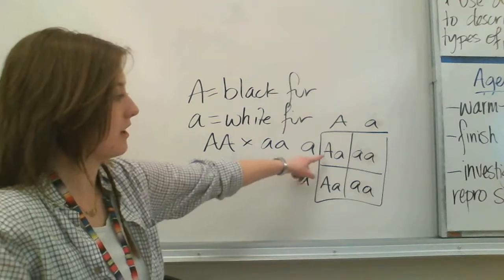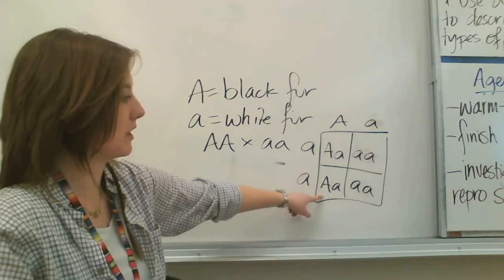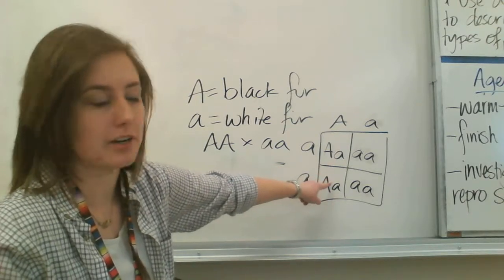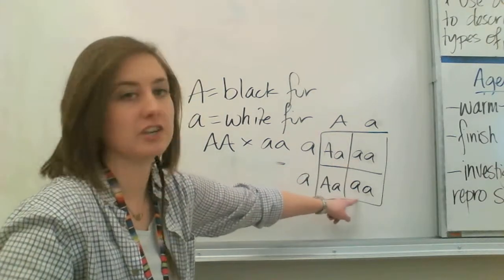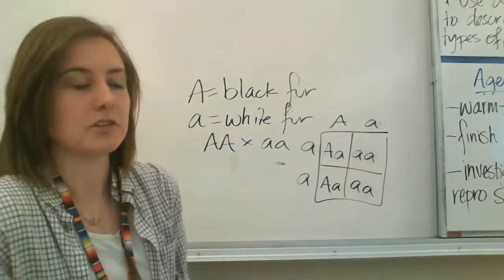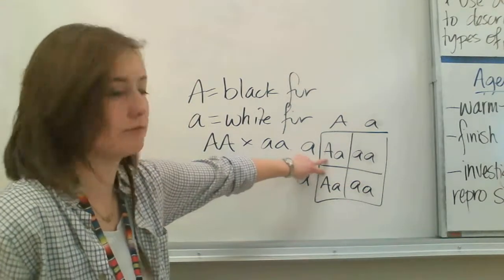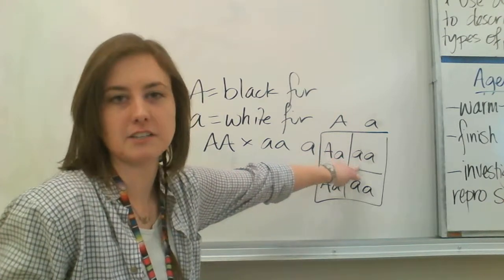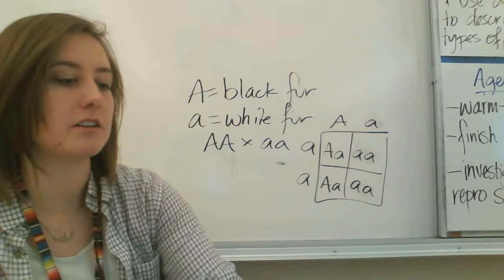The possibilities are we could have offspring with black fur, right? There's a 50% chance that the offspring are going to have black fur. But then there's also a 50% chance, 2 out of 4, that the offspring are going to have white fur, right? So you just do out of 4, right? So 2 out of 4, 50% chance that we could have black fur, and a 50% chance that we could have white fur, right? So that's how you do Punnett squares.